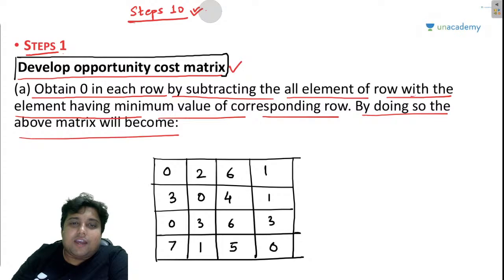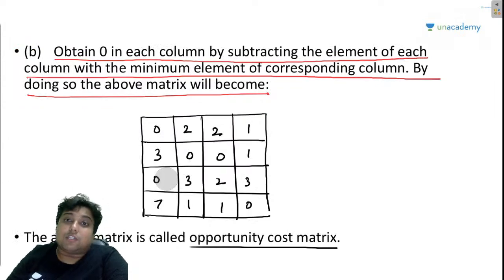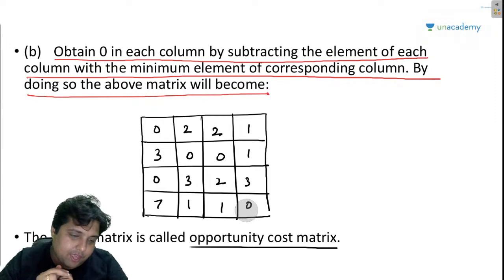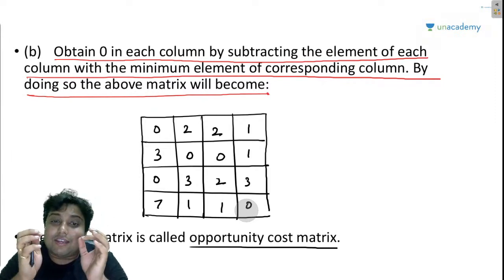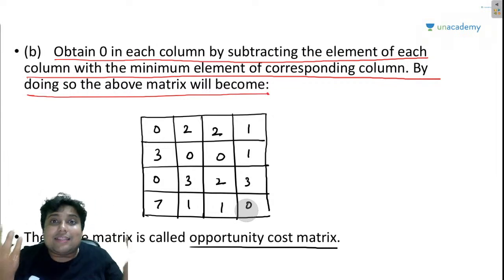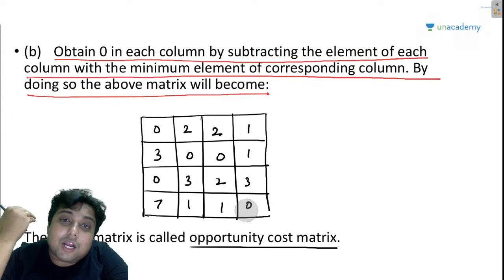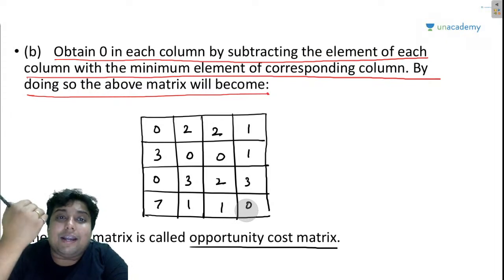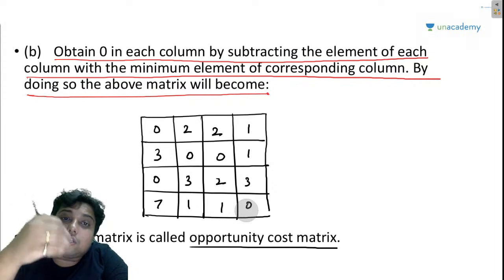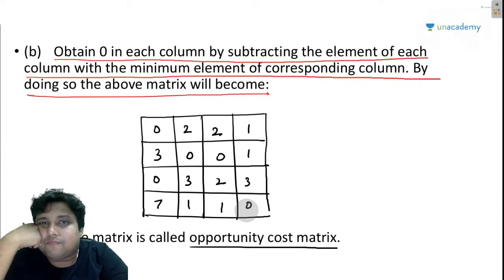Now I know that wherever there is a zero, there is a possibility, there is an opportunity. I hope people are getting my point. All I am saying is that wherever there is a zero, there is an opportunity for me to minimize the cost of assignment by giving the job to that machine where there is a zero cost.